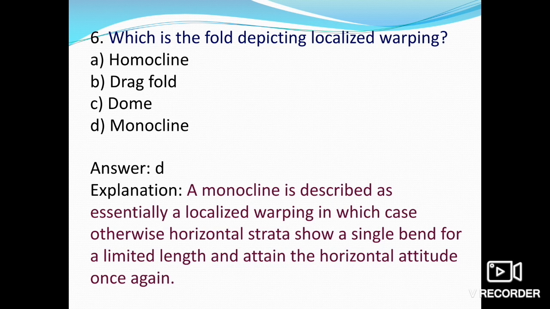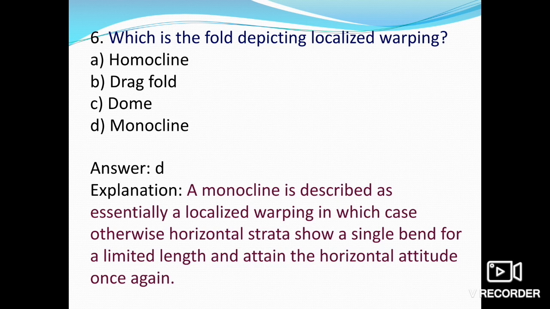The width of monoclines varies, ranging up to several kilometers, so they are extensive folds.